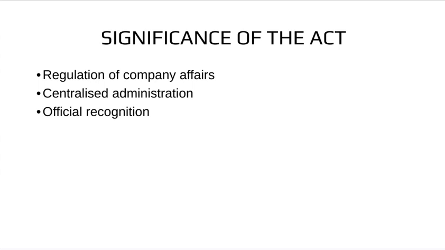Second, centralized administration. It laid down the foundation of centralized administration in India by making the governors of Bombay and Madras presidency subordinate to the Governor General of Bengal. Third, official recognition. For the first time ever, the political and administrative functions of the company in India were officially recognized.